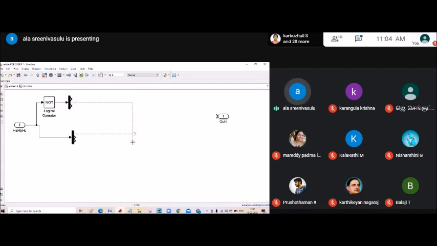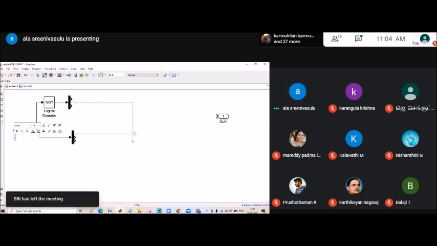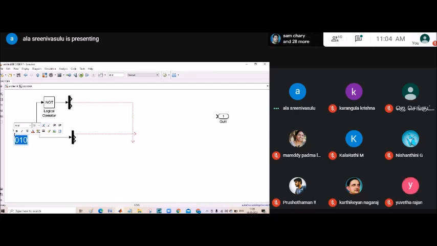Where do I need to connect? Let's take here itself 0, 1, 0, right?